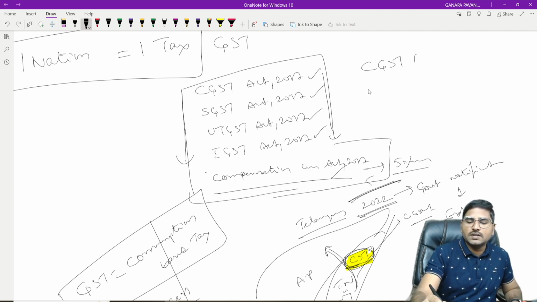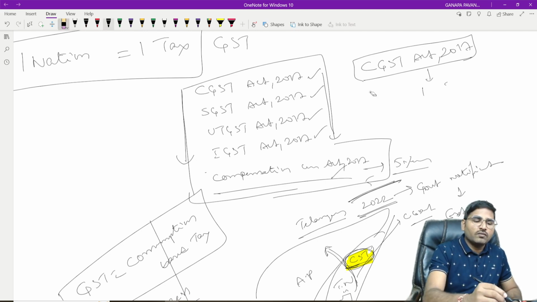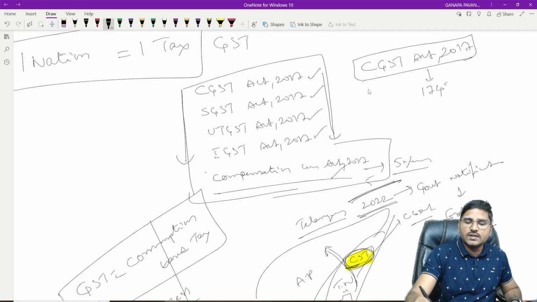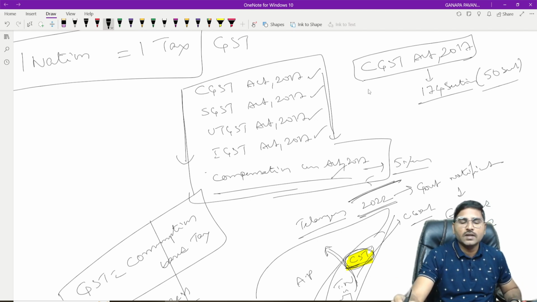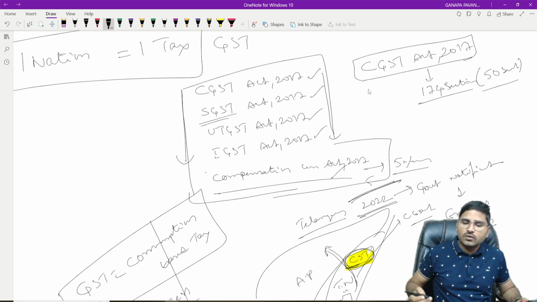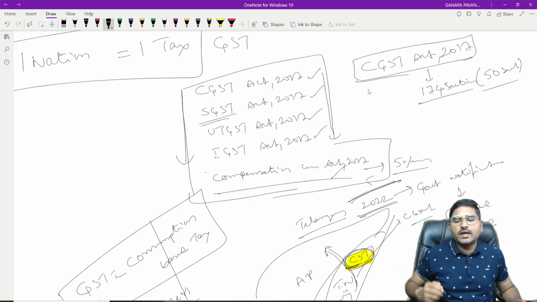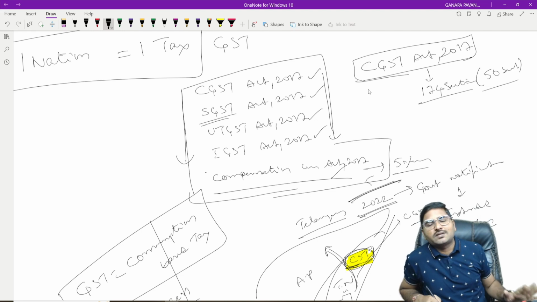We are going to discuss the CGST Act, 2017. It consists of around 174 sections, out of which we are going to discuss just 50 sections at CMA Inter level. So then what about the SGST? No need to learn, not only for academic purposes, even for practice. If you learn the CGST Act, automatically it is deemed that you have learned the SGST.